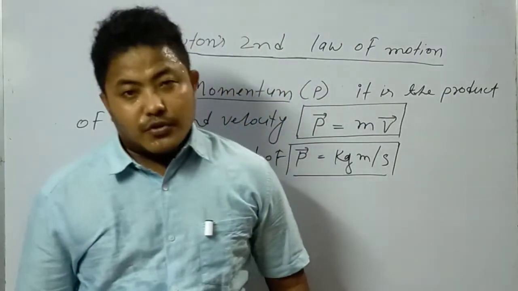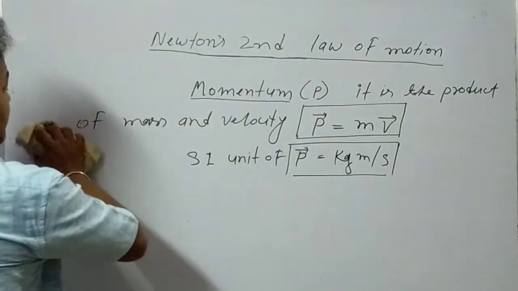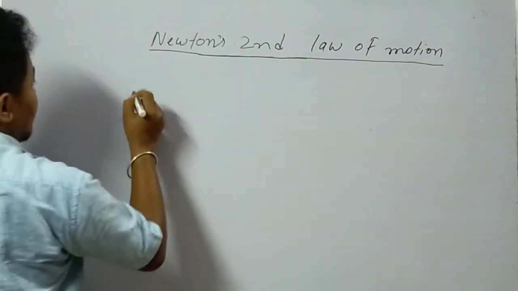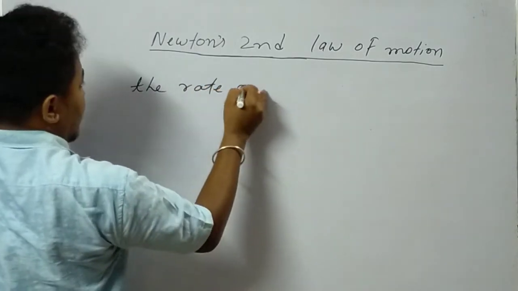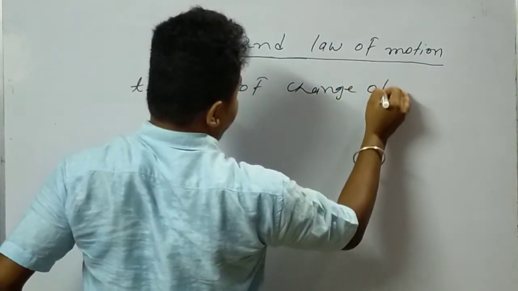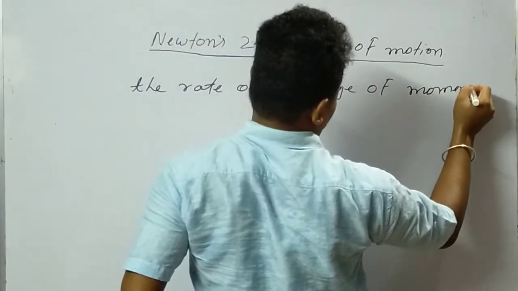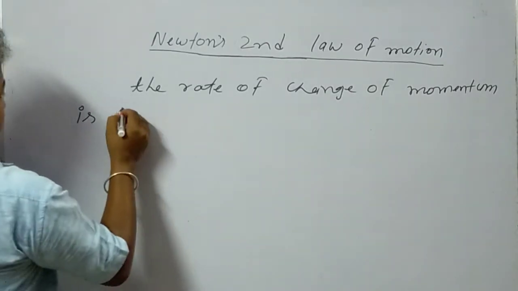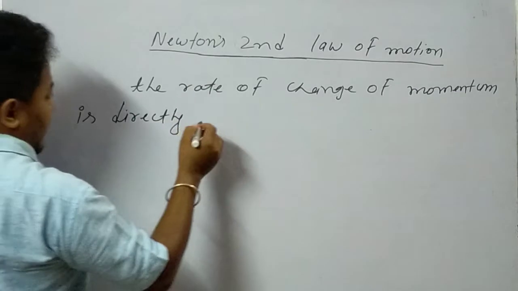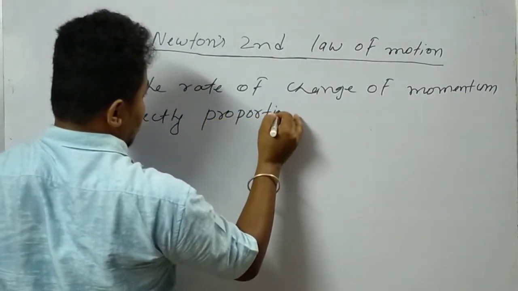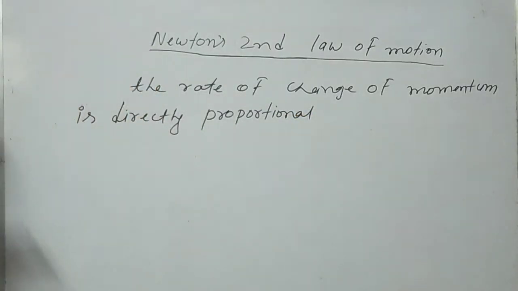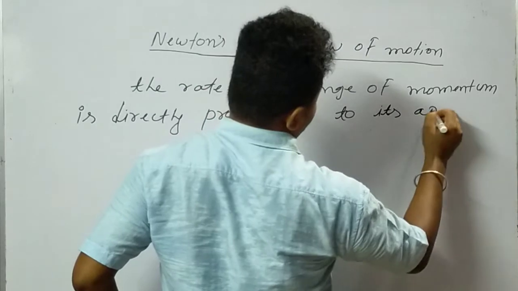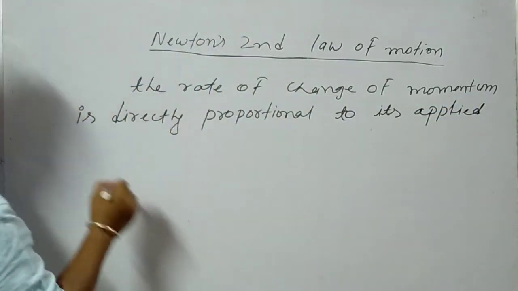Now we'll go to Newton's second law of motion. What is Newton's second law of motion? According to Newton's second law of motion, the rate of change of momentum is directly proportional to the applied external force.